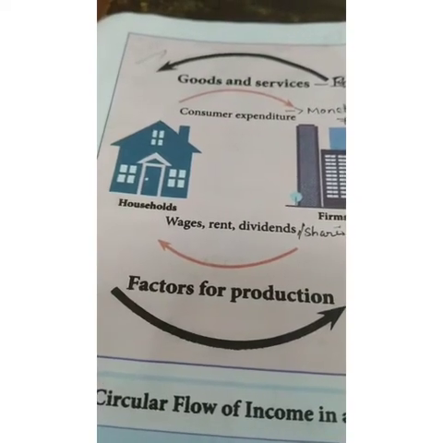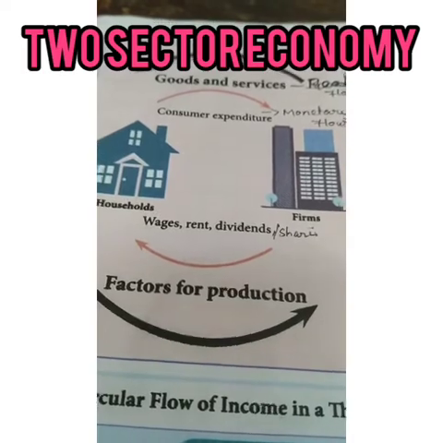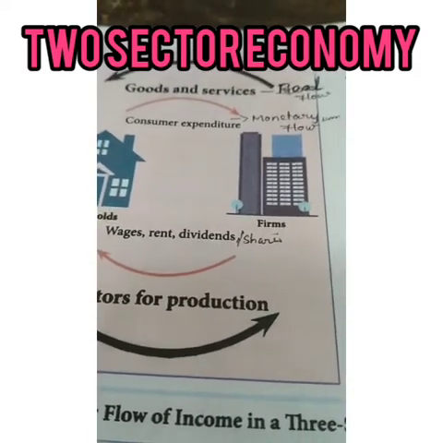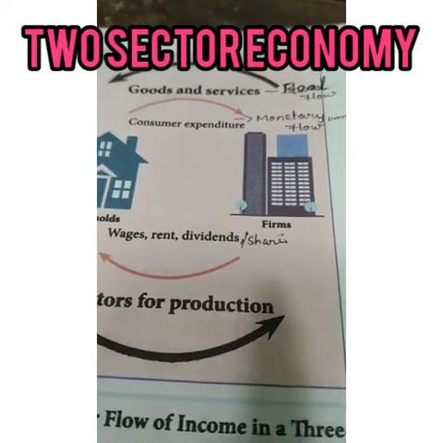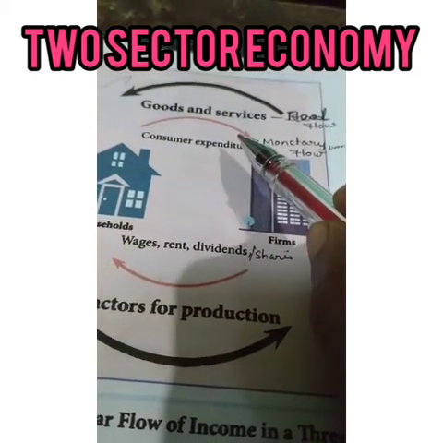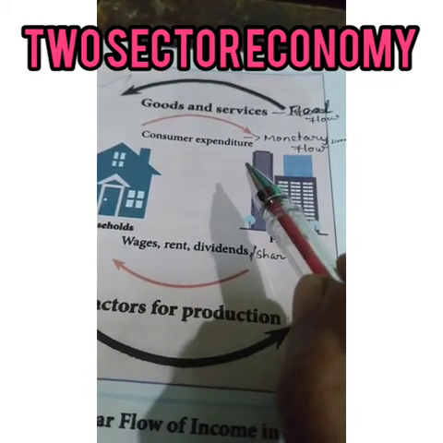This flowchart illustrates a 2 sector economy. In a 2 sector economy, production and sales are equal, and the circular flow of income and goods are also equal. The outer circle represents real flow, the inner circle represents monetary flow.